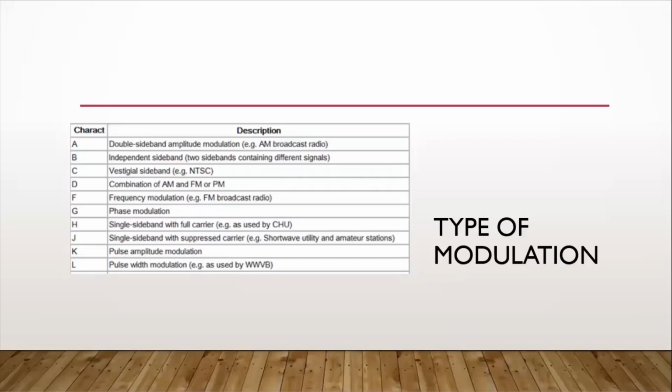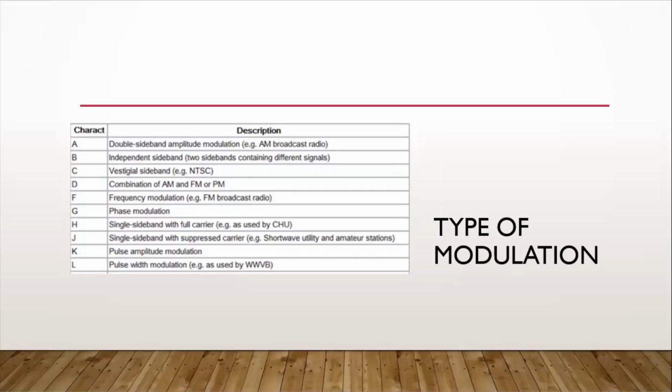When C is the first letter in the type of modulation, that is vestigial sideband. This is used in television. If you are familiar with NTSC, that is vestigial sideband. Then the next one is the combination of AM and FM or PM. When the letter is D, and when F is the characteristic, that is frequency modulation from the letter itself, F. An example of this is FM broadcast radio.